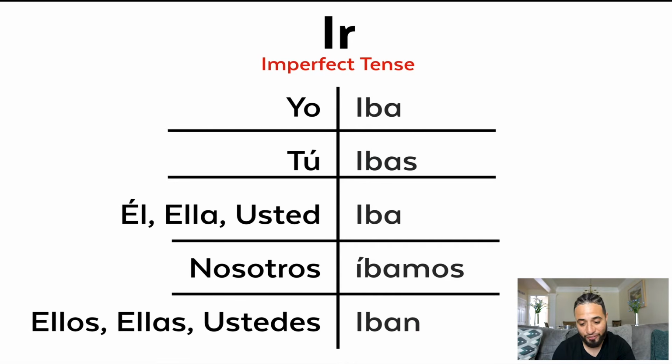All right, now the imperfect, iba, ibas. So this is like I used to go. So iba, ibas, iba, íbamos, iban. All right, yo iba, tú ibas, él iba, ella iba, usted iba, nosotros íbamos, ellos, ellas, ustedes iban. Now notice that little tilde on the íbamos. So you put the emphasis on that íbamos, okay?